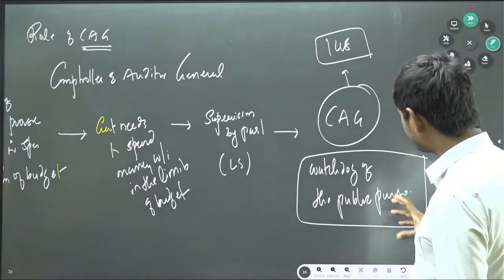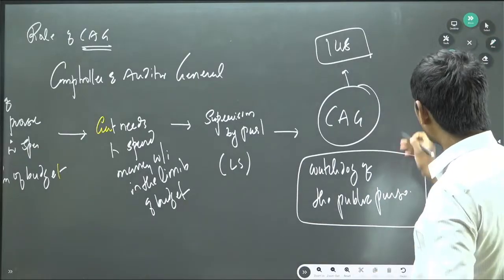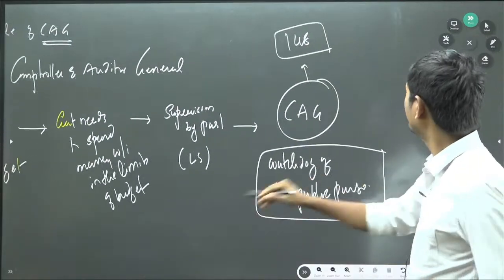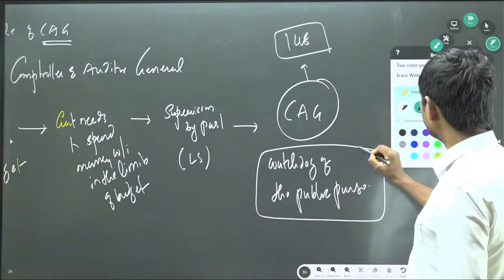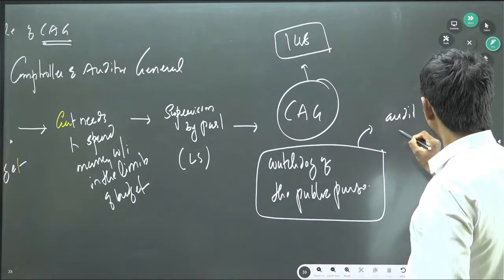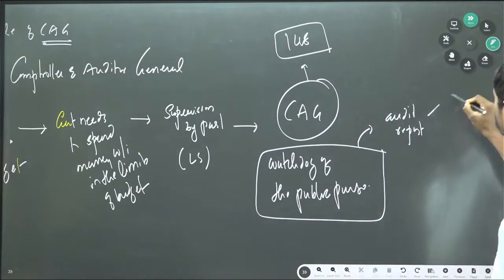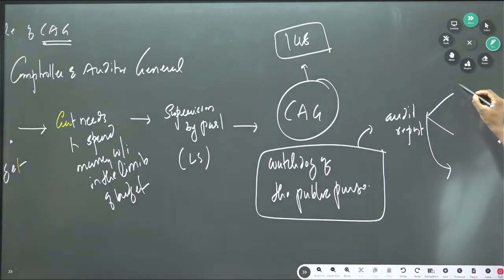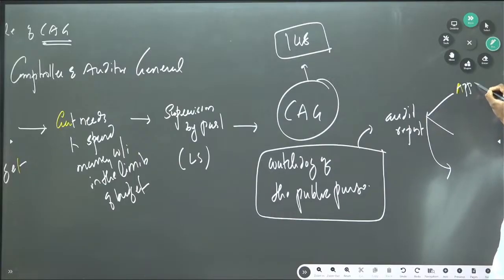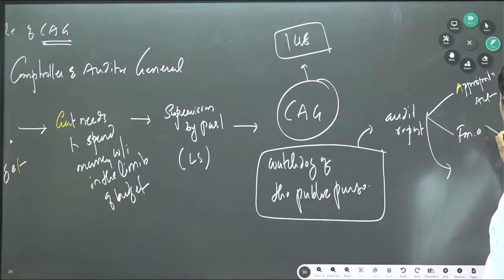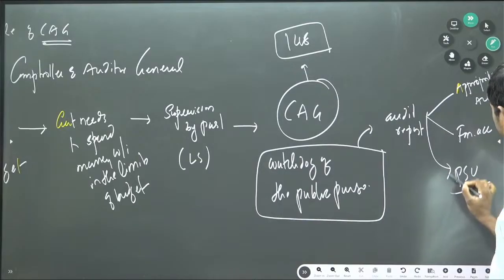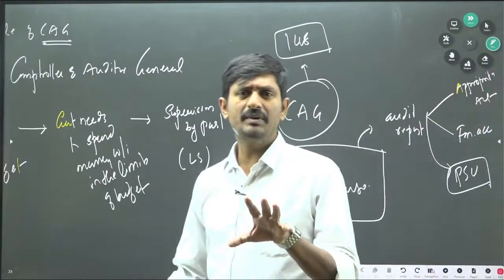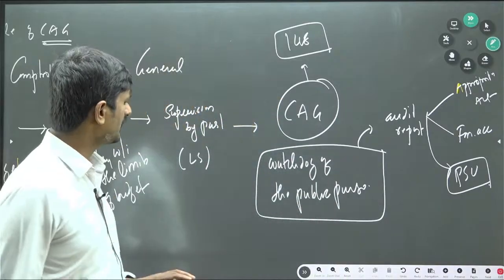The CAG is a mechanism which provides audit reports, primarily of three kinds. Number one, the audit report on the appropriation accounts; the audit report on the finance accounts; and the audit report on the accounts of PSUs. This is how the CAG produces three types of audit reports.